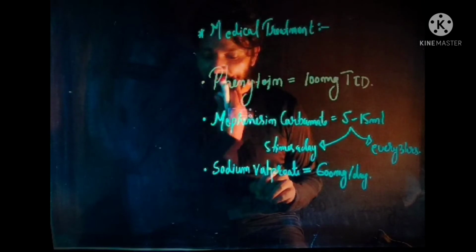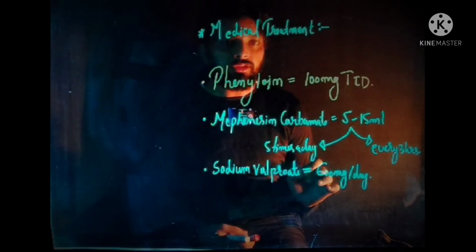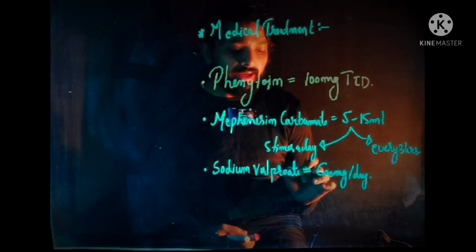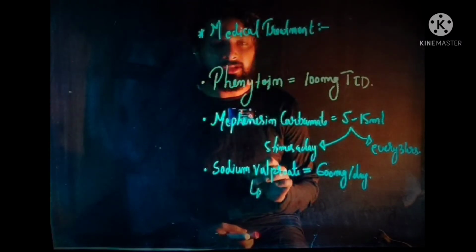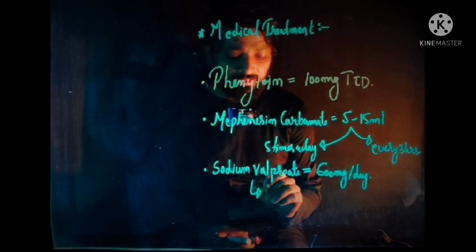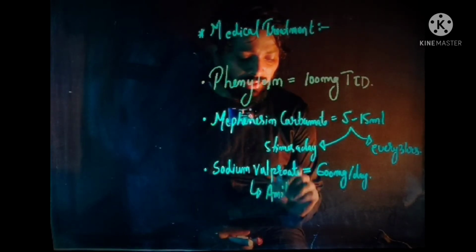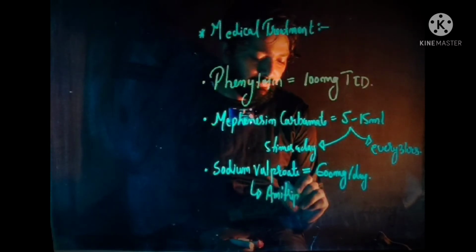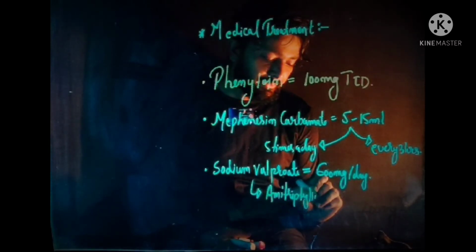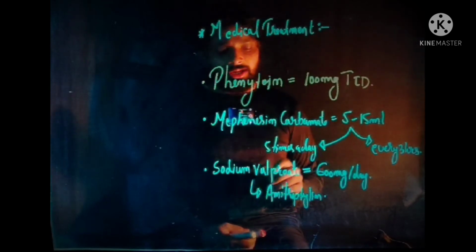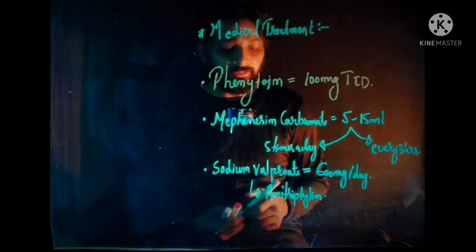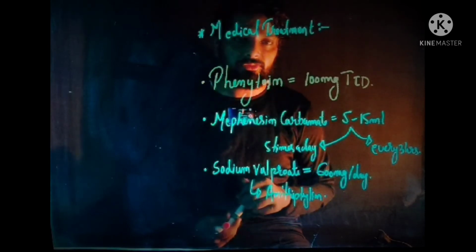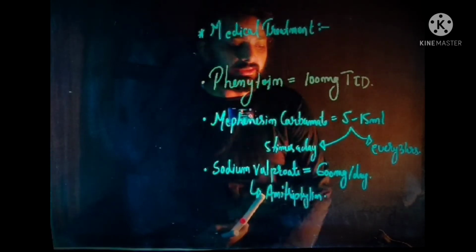The alternative to sodium valproate is a tricyclic antidepressant drug, that is amitriptyline. So alternative to sodium valproate, amitriptyline is given. Amitriptyline is also a drug of choice for the treatment of trigeminal neuralgia.